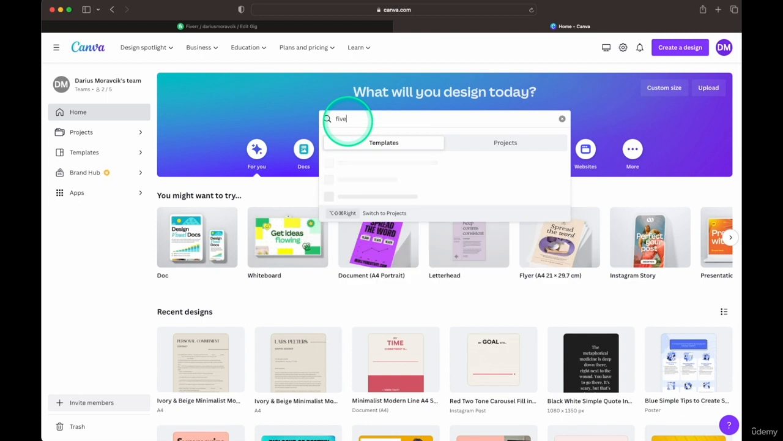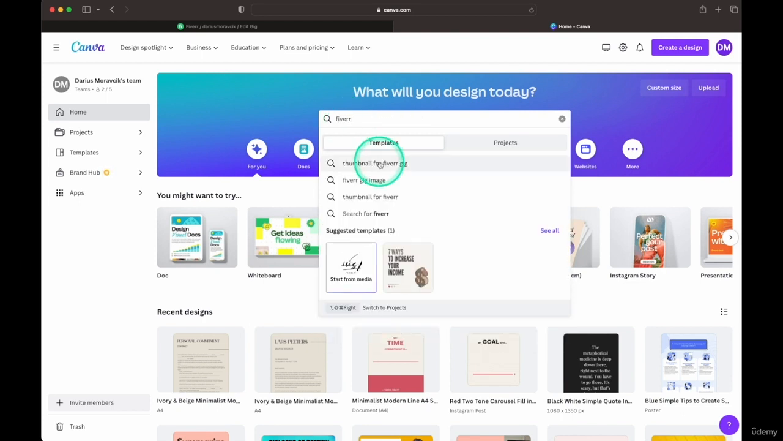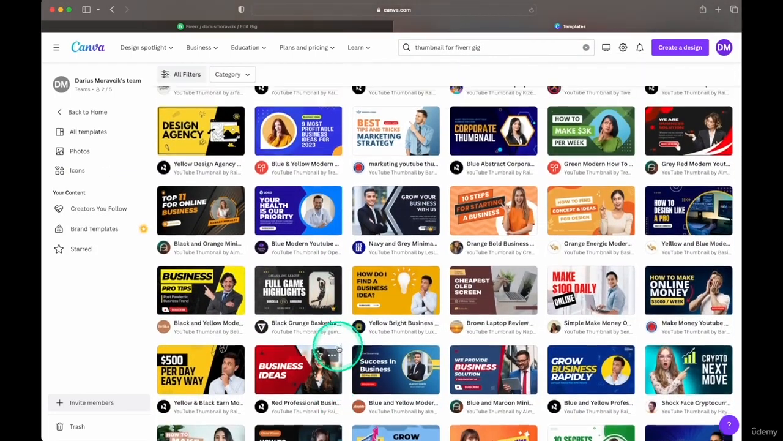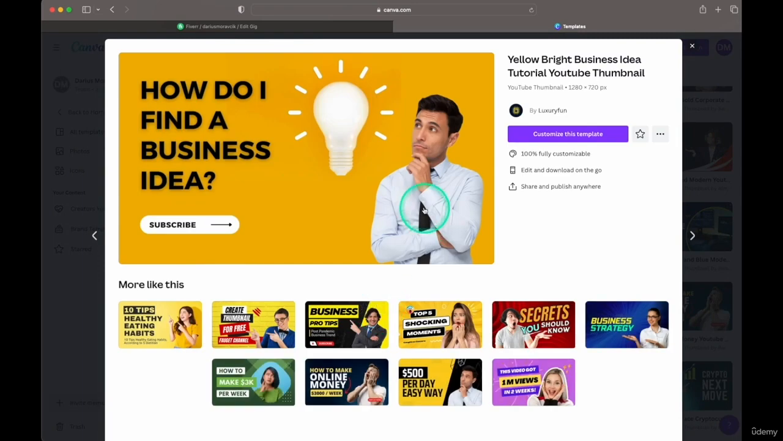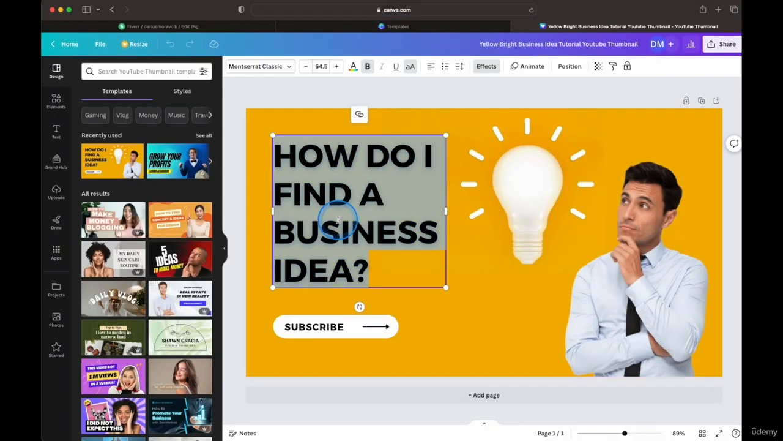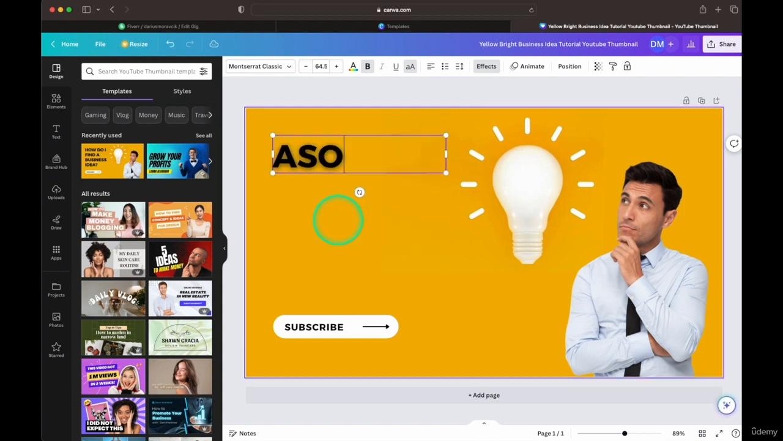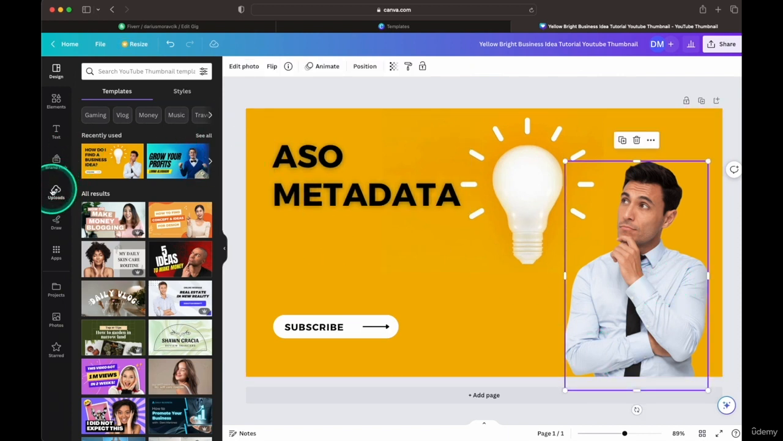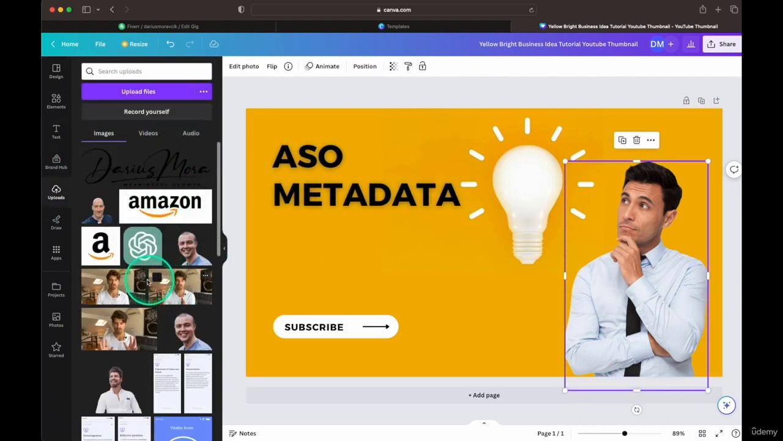I wonder if it has an actual template for Fiverr. Yeah, thumbnail for Fiverr, there you go. And you've got lots of thumbnails, lots of examples. So you could simply go in and customize a template and just change the text. So in our case, I would do ASO metadata, and then I would add my own image here, uploads.